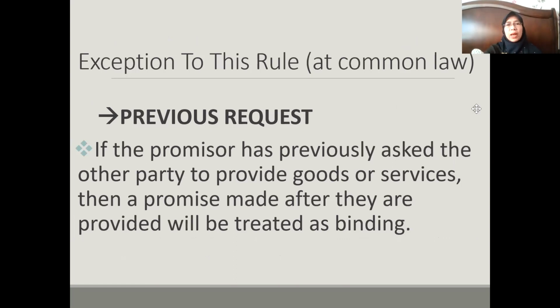But again, in order to balance the rule, common law also has some exceptions to the rule. One of the important exceptions is previous request. Meaning that here, in order for the plaintiff to be successful for the claim based on past consideration, it has to be brought under this particular exception. The exception is previous request. What does it mean here?